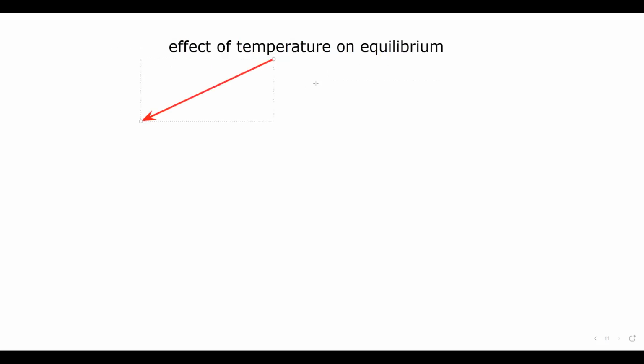Then the effect of temperature on equilibrium. So what is the effect of temperature on the position of equilibrium? In terms of temperature, a reaction can be endothermic or it can be exothermic.